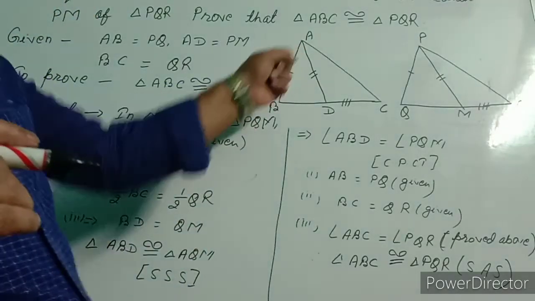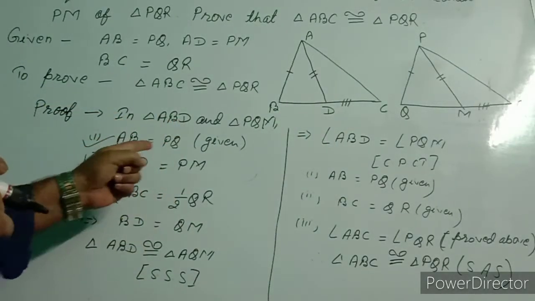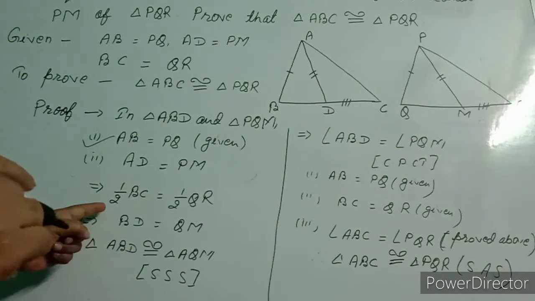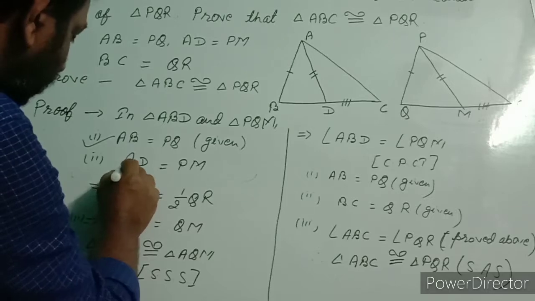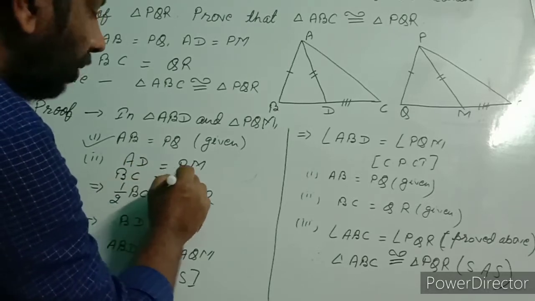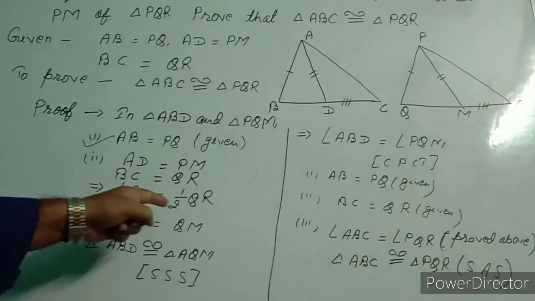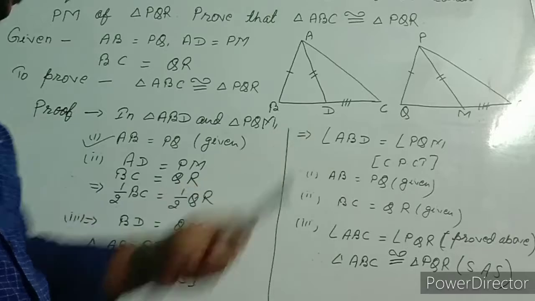First condition, AB equal to PQ. In which triangle? In triangle ABD and PQM. First condition is AB equal to PQ. Second condition, AD equal to PM. And third condition, BC equal to QR. So it is divided both sides by 2. Half of BC equal to half of QR, and half of BC is BD.